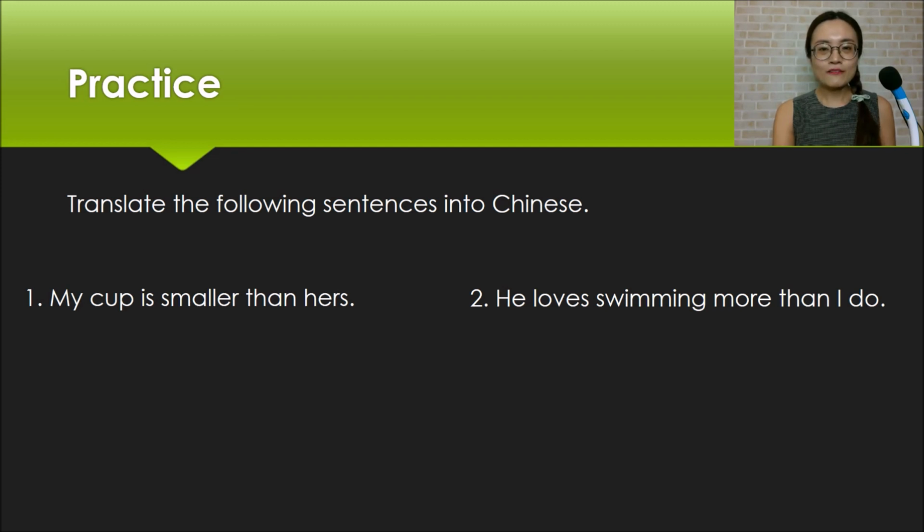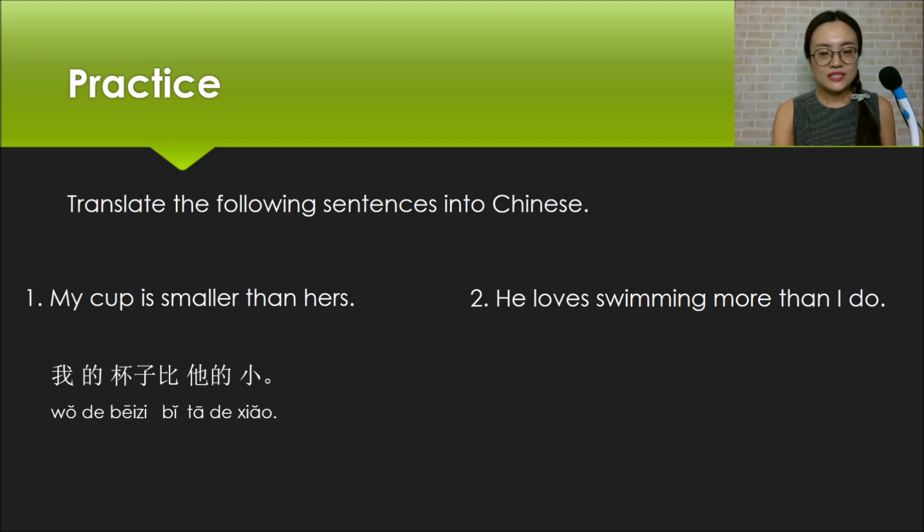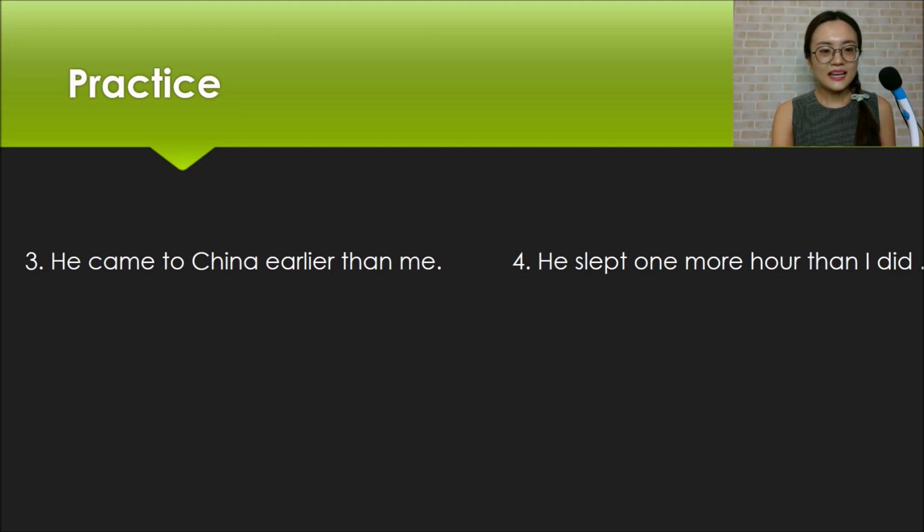After we learn the Chinese comparative sentence, 比 sentence, let's do some practice. Let's check if you have mastered all of them. Please translate the following sentences into Chinese. First one, my cup is smaller than hers. How to say that in Chinese? 我的杯子比她的小. Okay, next one. He loves swimming more than I do. In Chinese, we say 他比我爱游泳.